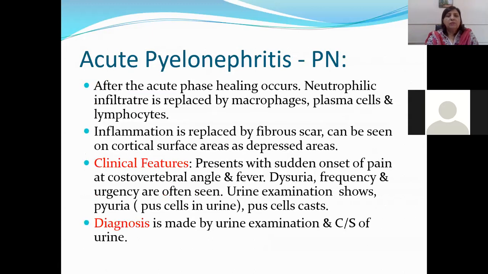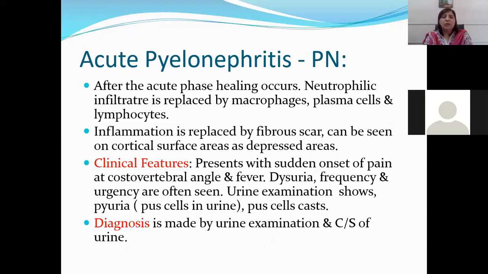Acute pyelonephritis. Acute pyelonephritis is much simpler than the glomerulonephritis, which we have done in the earlier lectures. After the acute phase healing, the neutrophil infiltrate is replaced by macrophages, plasma cells and lymphocytes, that are mononuclear cells.